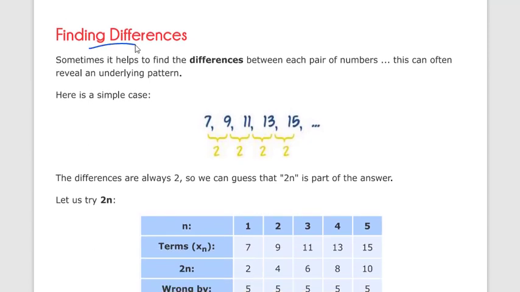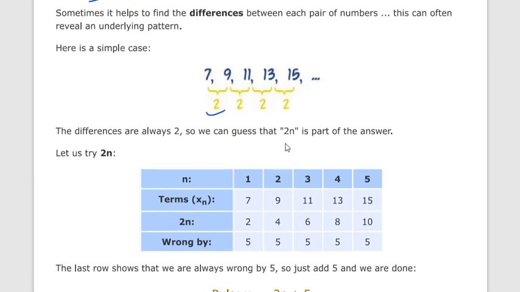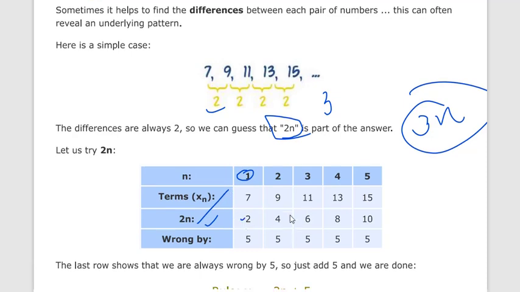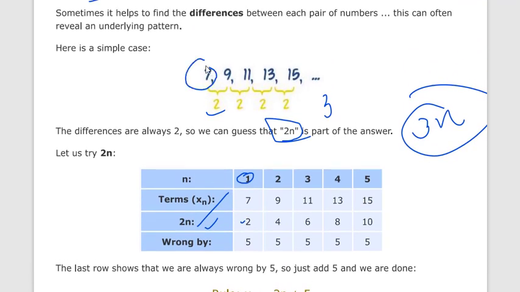Now, a simple method for finding the rule of any sequence. First of all, you have to find the difference between the terms. Here you can see we have a difference of 2, so we can say the formula contains 2n. If the difference is 3, the formula contains 3n. So with 2n, for n equal to 1, we get 2, but our original sequence starts from 7.